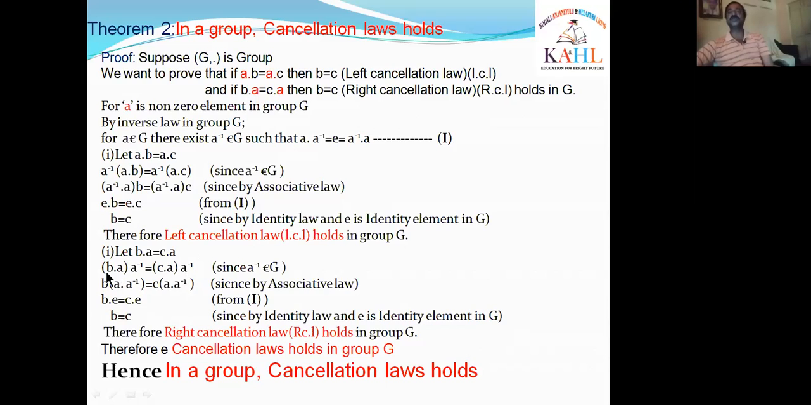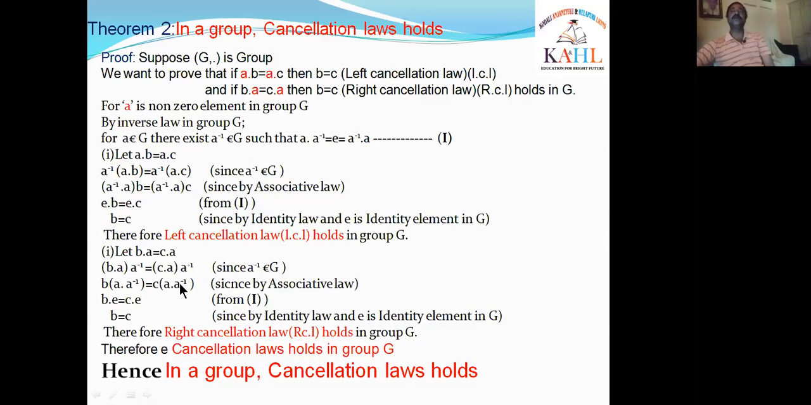Now again I am applying the associative law for these 3 elements. That means B dot A into A inverse is written as B dot A dot A inverse. What about the right side? C dot A into A inverse can be written as C dot A into A inverse by the associative law. From 1, A dot A inverse is equal to E. That means we write A dot A inverse as E from 1. B as it is, A dot A inverse is E. On the right side, C is as it is.